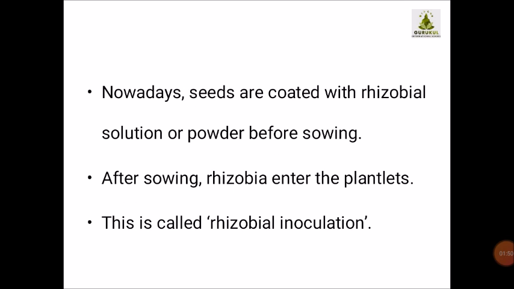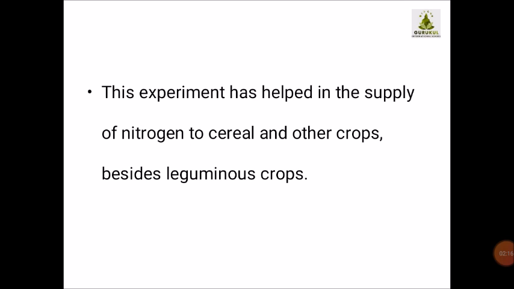Nowadays seeds are coated with rhizobial solution or powder before sowing. So once we apply a rhizobial solution on the seed, and afterwards when the seed grows after sowing, these rhizobia enter the plantlets, and this process is called rhizobial inoculation.